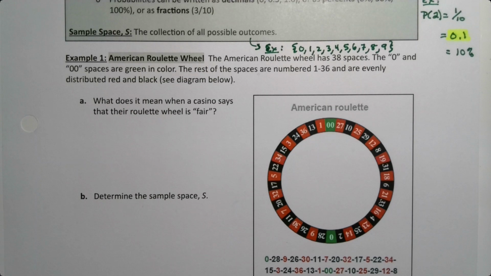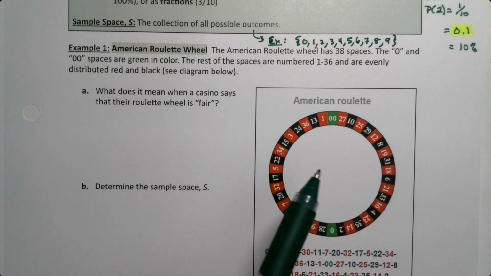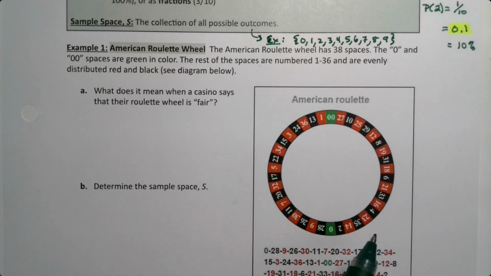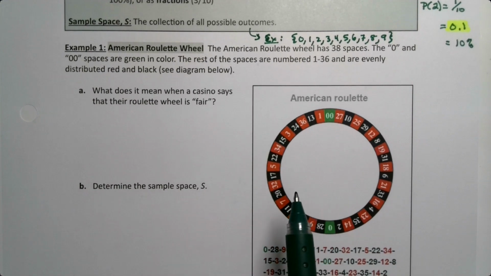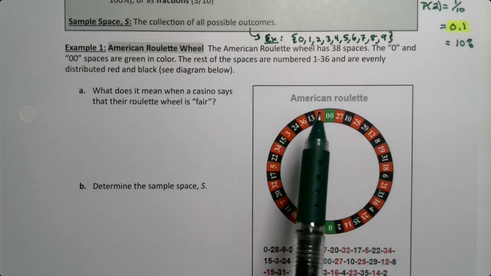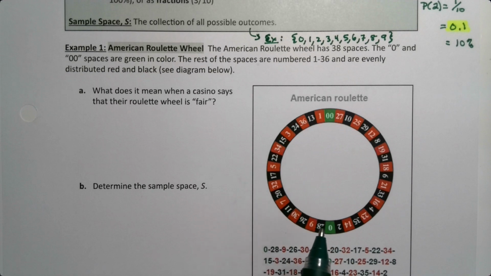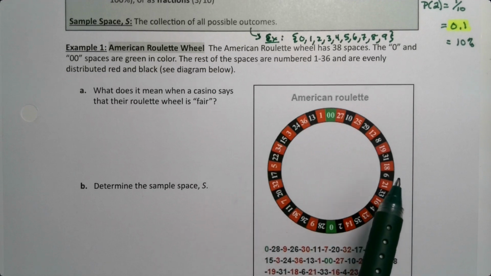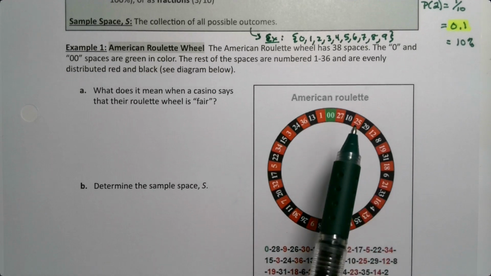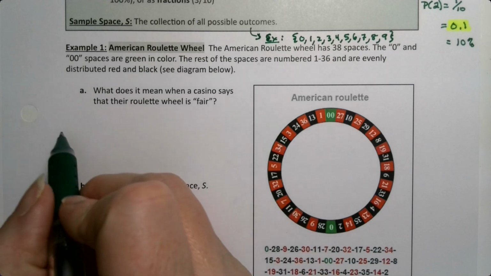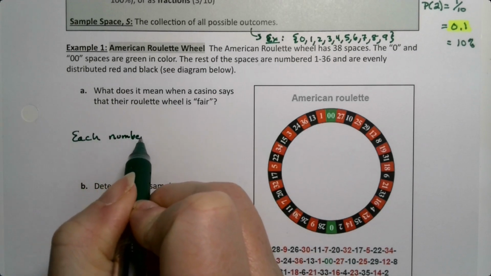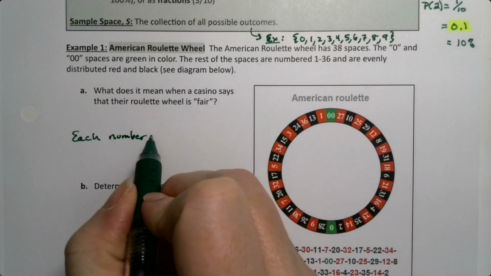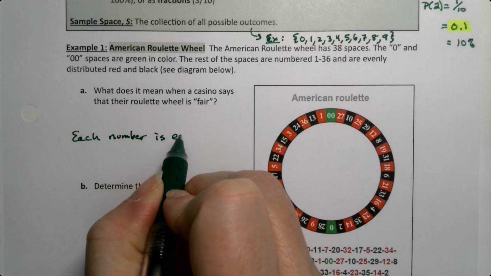What does it mean when a casino says that the roulette wheel is fair? Okay, so let's think about this. A fair experiment would mean that each of these numbers is equally likely. No one of these slots is more likely than the rest. So each number, including the 0 and the 00, those are numbers, is equally likely.